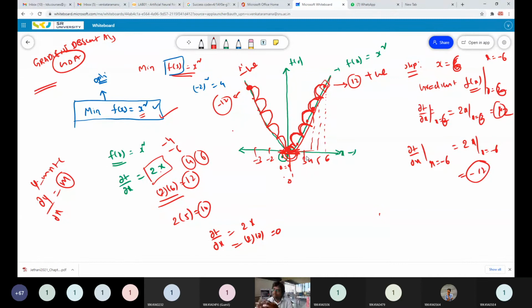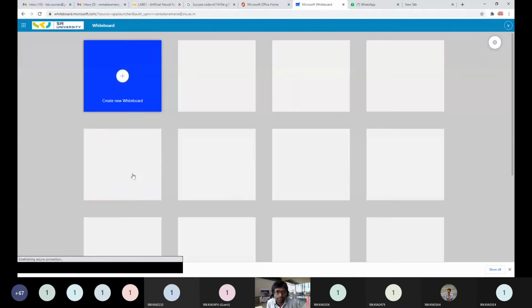How will this happen? How does this act in the gradient descent algorithm? So what is the step-by-step procedure for the gradient descent algorithm? We will discuss that now.